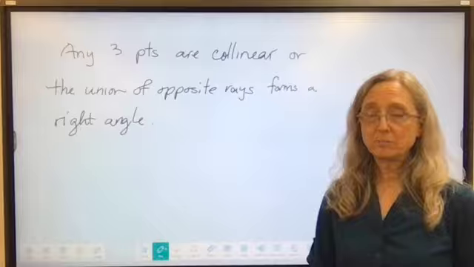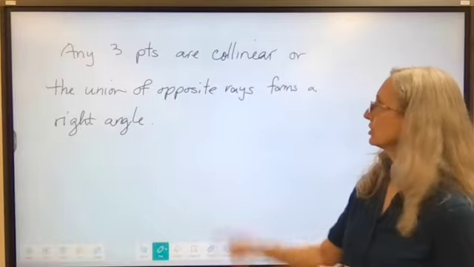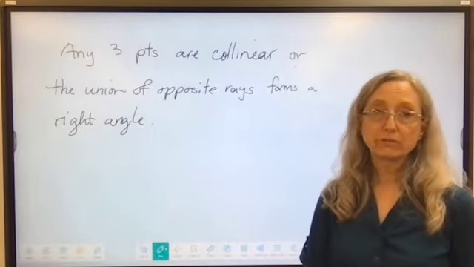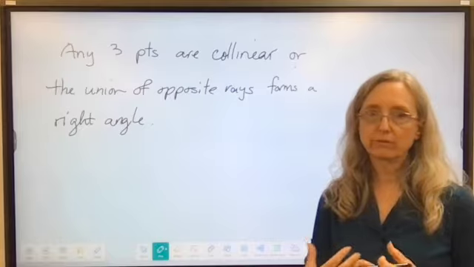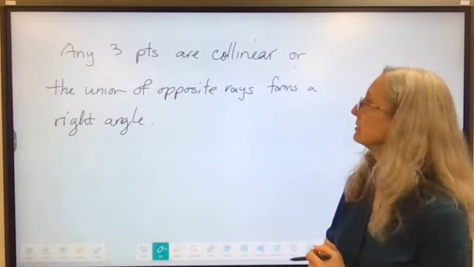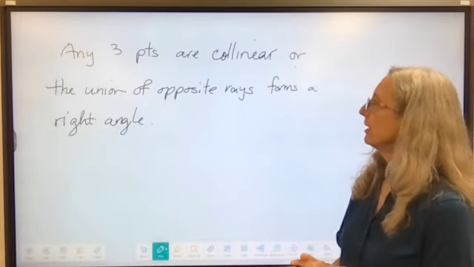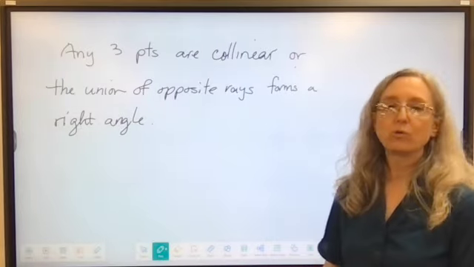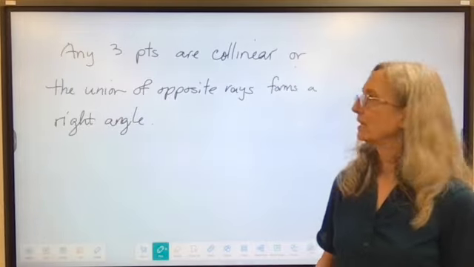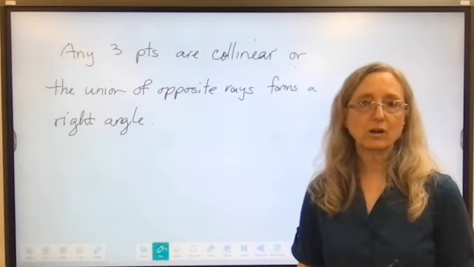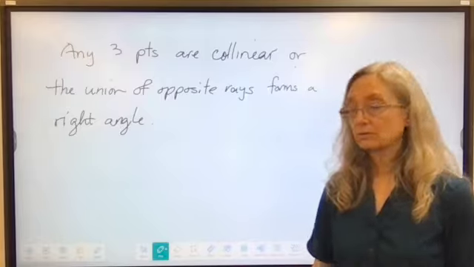Here's another combined statement. This one is a disjunction, or. Remember, for this one to be true, I only need one of them to be true. So let's look at our two statements. Any 3 points are collinear, or the union of opposite rays forms a right angle. The first statement, any 3 points are collinear, is not true.